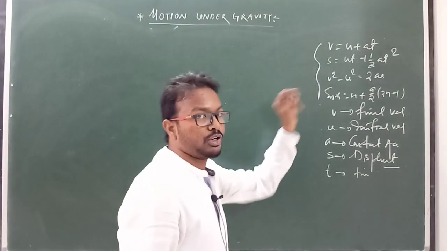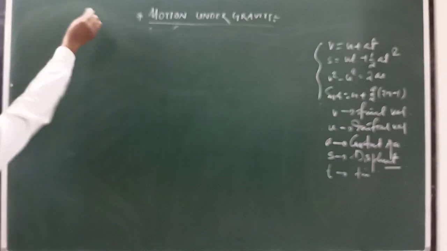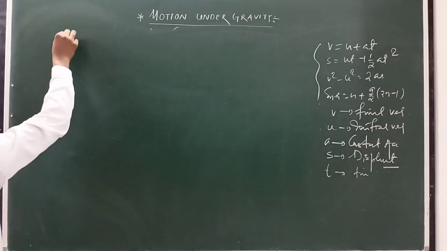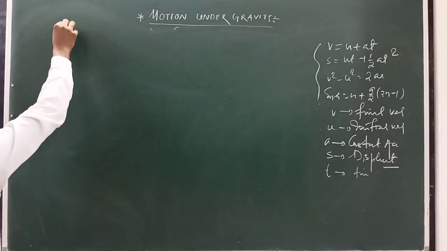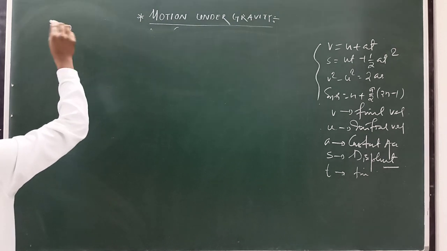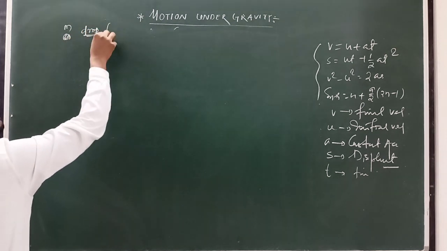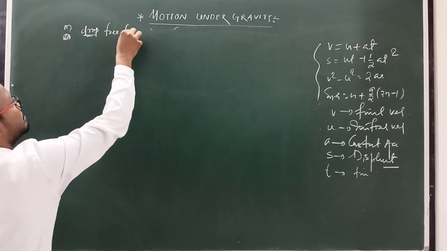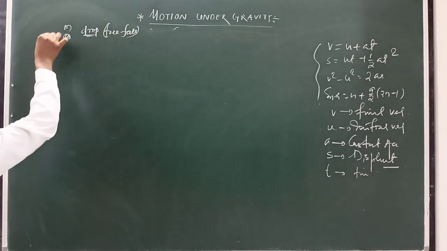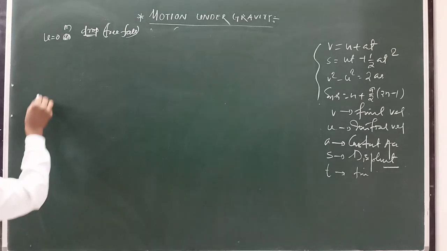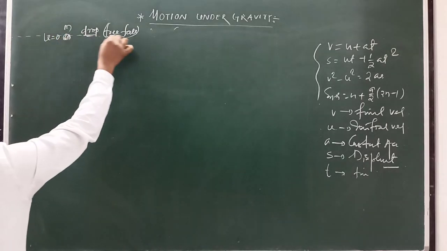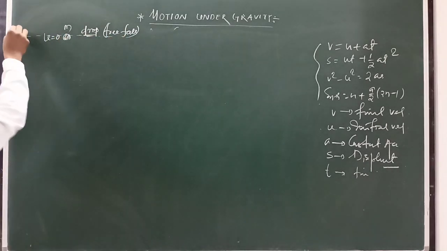Now we have to find the kinematic relations in the vertical direction. So first, suppose there is a body of mass m. Now we have to drop it. Drop means free fall. Free fall means the initial velocity of the body is 0, and we have to choose the reference line. Clear?